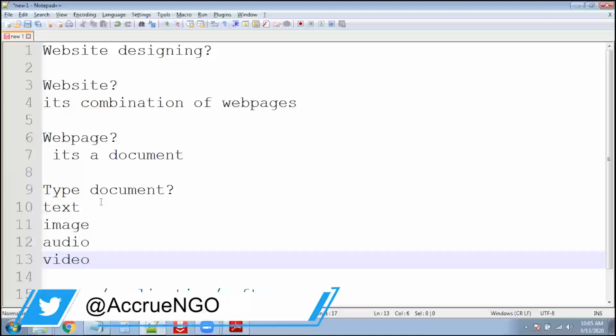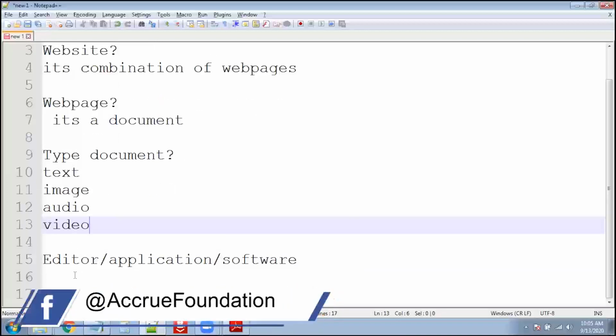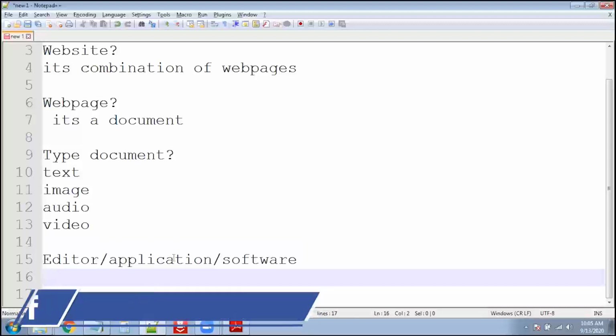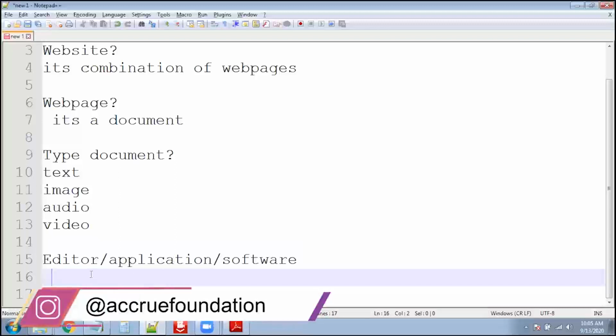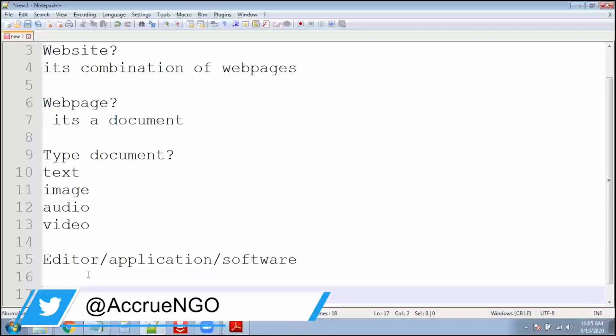Whenever you want to create this type of document, we need some editor, or you can say application or software, either on mobile or desktop, anything. So every document has an editor, and one more thing called an extension.